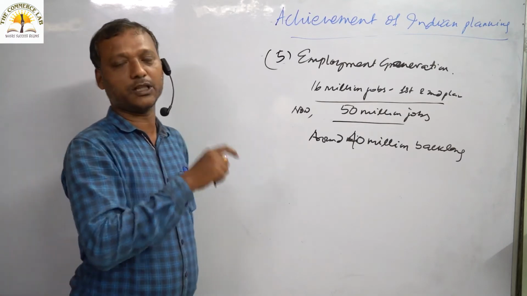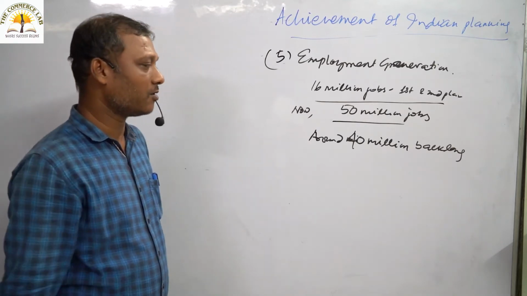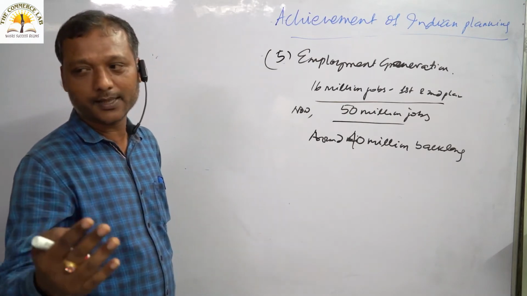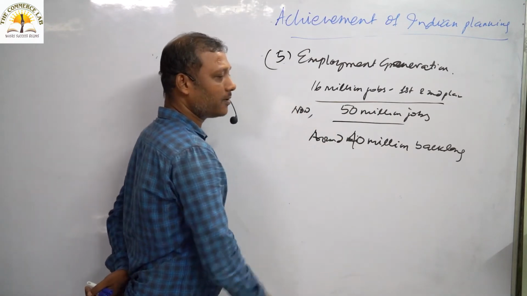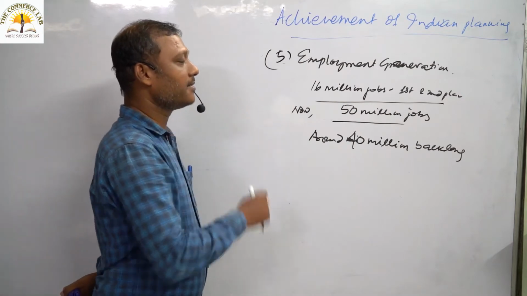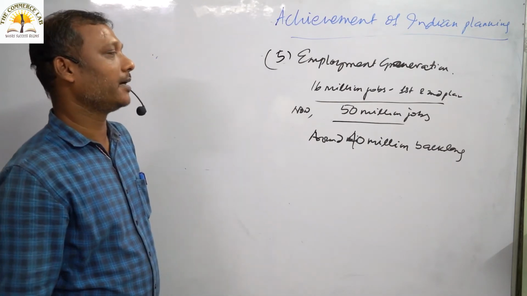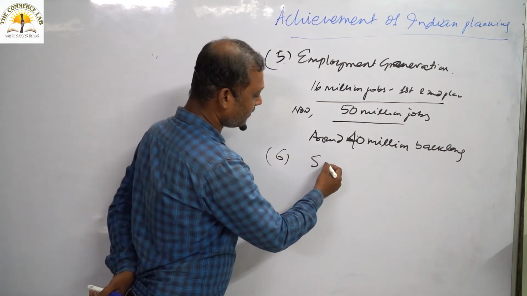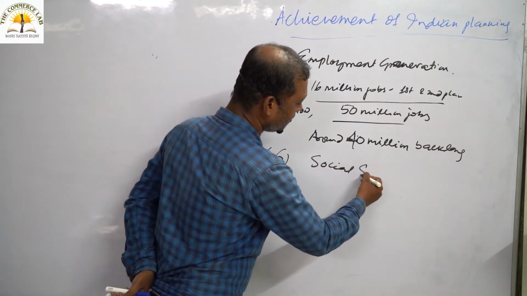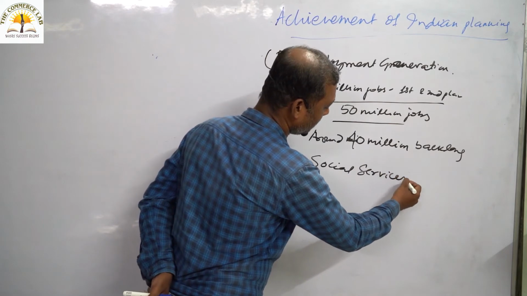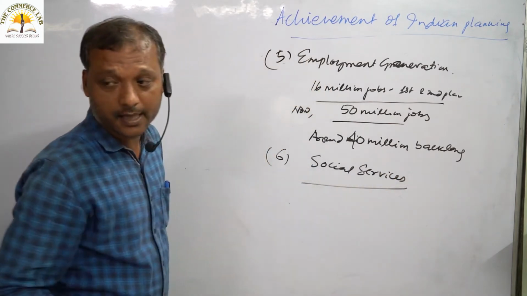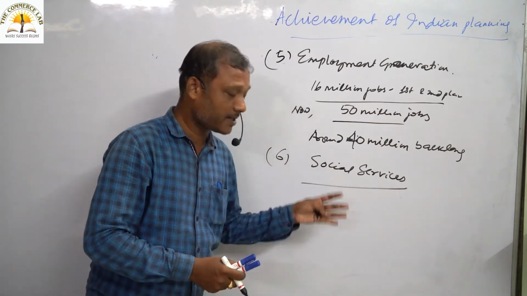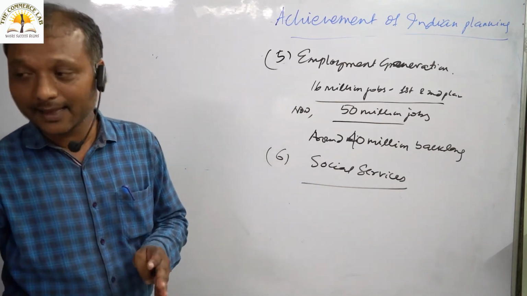We are putting best possible effort. We have achieved that also, but we are unable to adjust with the huge rise of population to adjust the employment generation in Indian economy, we can say. Coming to the next point, for example, social services. Under social services, we will examine the provision of education. Under social services, we will examine the provision of health facilities.